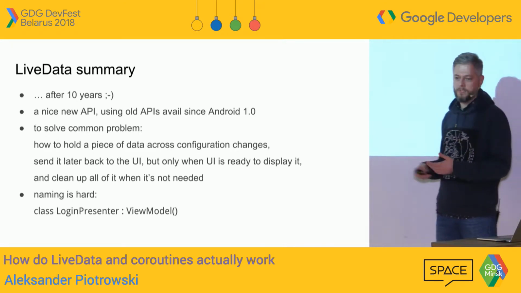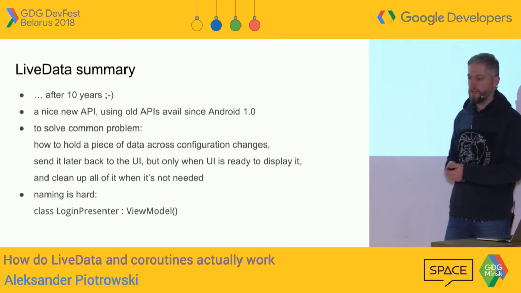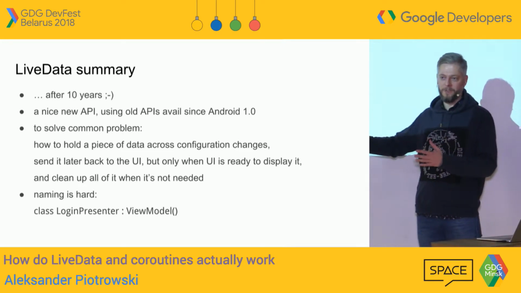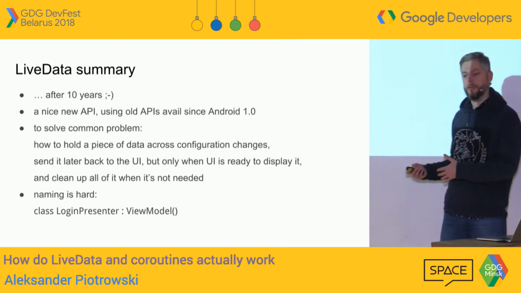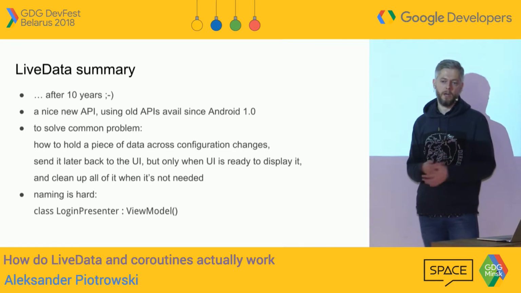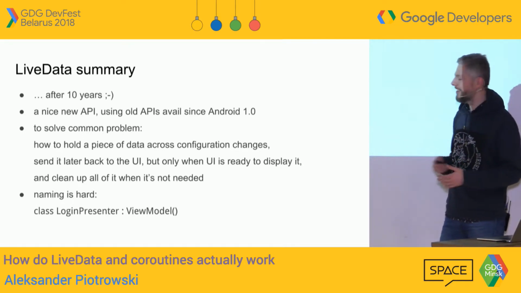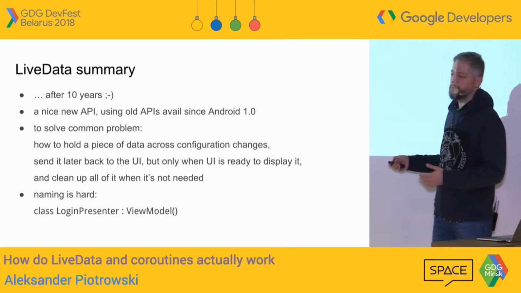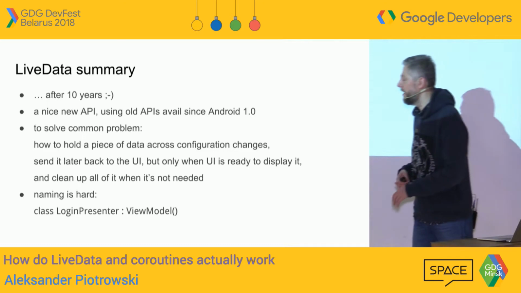And basically, it's not doing anything. It's just an abstract class, right? It could be called something like "someone that can survive configuration change," for instance. And a friend of mine is using the MVP pattern, but he also wants to use this mechanism to survive configuration change. And in his code, and he even showed that during a presentation on a stage, he had this login presenter that extends view model, which looks really suspicious to me.